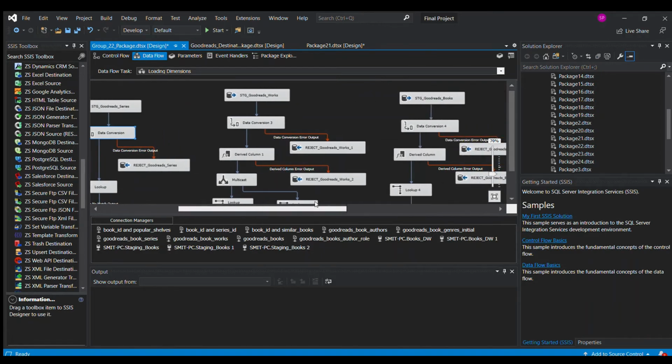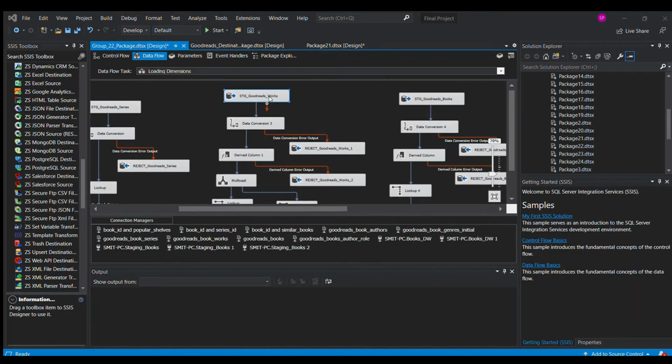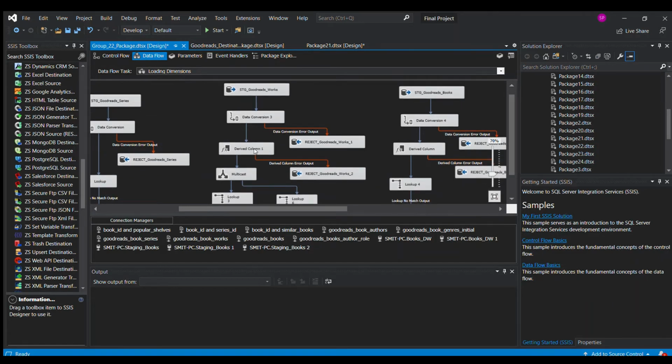Okay. So for the works data, there are columns like original publication year, original publication month, and original publication day. We don't have a date column available in our data set. To create a dimension table, we need to create a date column. So for that we use the derived column function and create a date column for our date dimension.